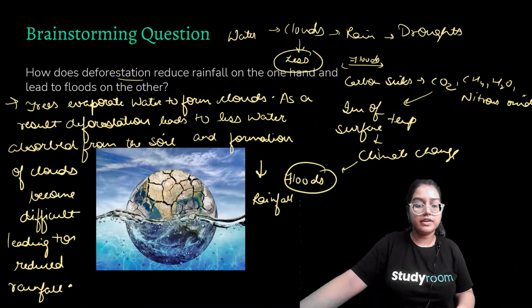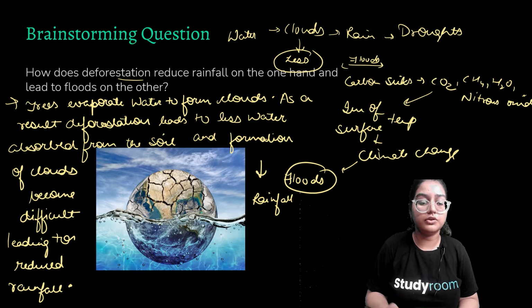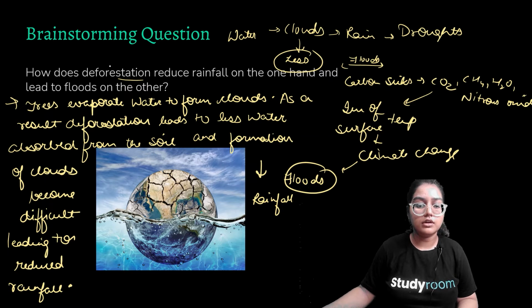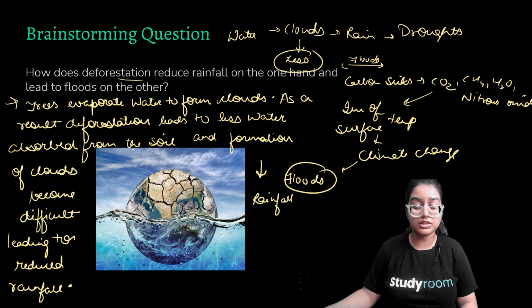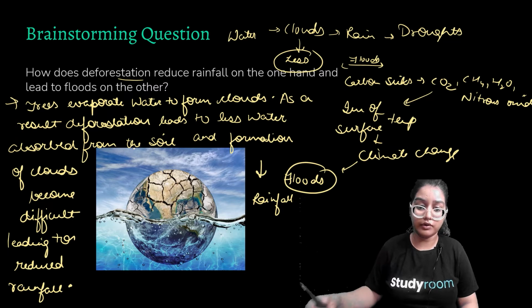Now here is a very interesting brainstorming question. How does deforestation reduce rainfall on the one hand and lead to floods on the other hand? I know it looks like a lot, but we'll come to these points one by one. So trees evaporate water to form clouds. As a result, deforestation leads to less water being evaporated. If less water is being evaporated, then there would be fewer clouds. So this leads to less rainfall.